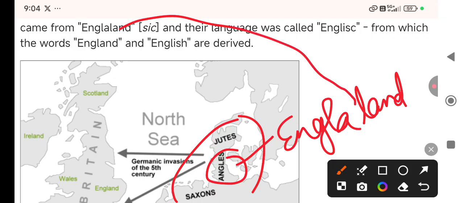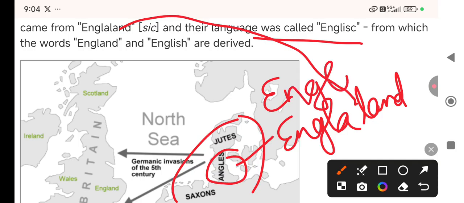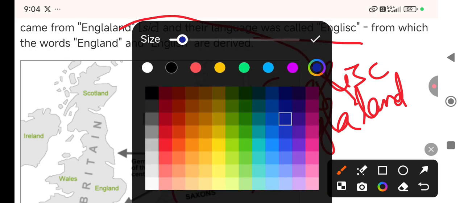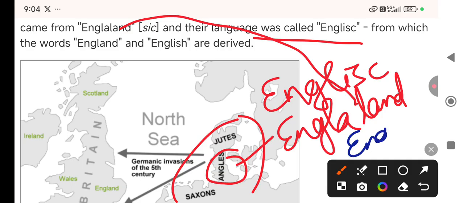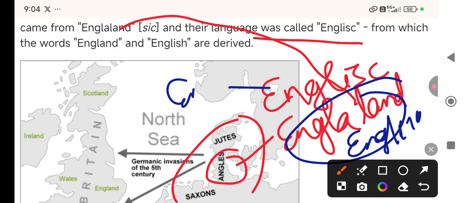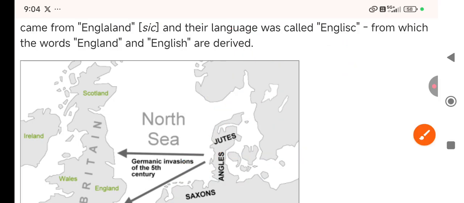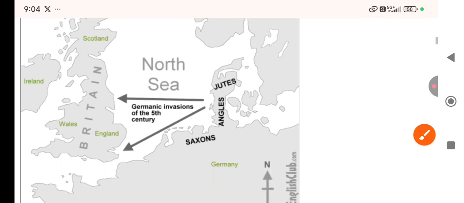This is England. And their language was called English, and they spoke English, from which the word England and English derived. So I'm repeating through this map.